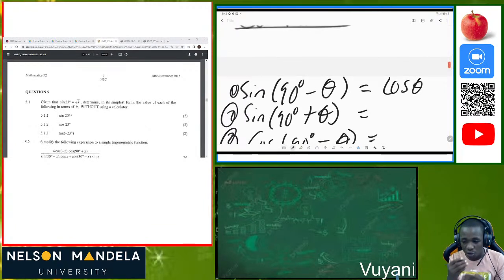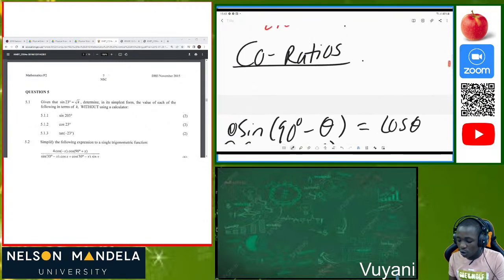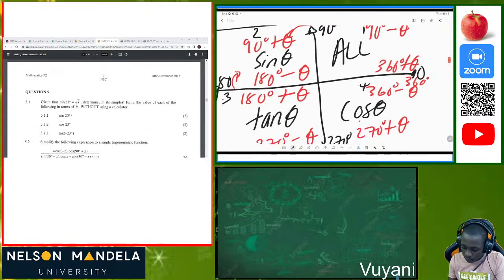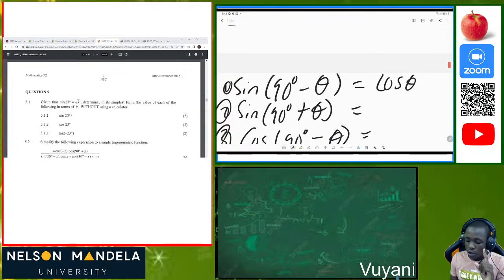Now, check something. In order for you to reduce angles, you have to go to your reduction formula and reduce from your reduction formula. So for instance, in this instance, we are having sine 90 degrees minus theta. So what's the first important thing? I'm going to give you 3 steps. When you're given this kind of a trig ratio in this format, the first thing which you do, I always advise, draw your reduction formula so that you don't get confused. So in this instance, our reduction formula, it's here. So here we start by looking at your angle. So what is our angle? Our angle is sine 90 degrees minus theta.